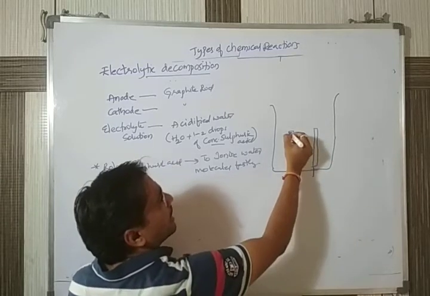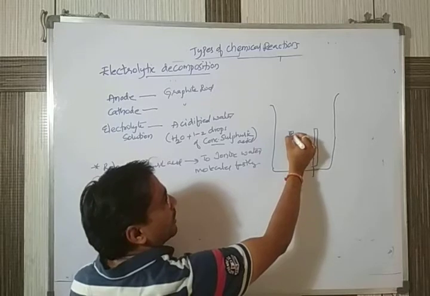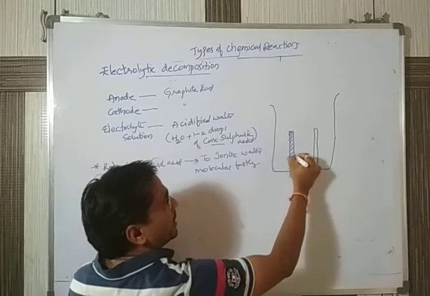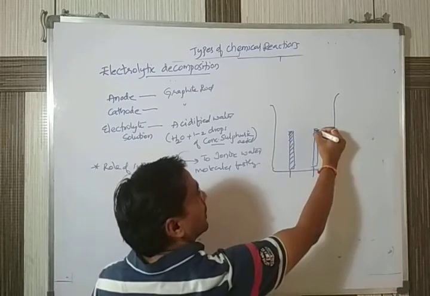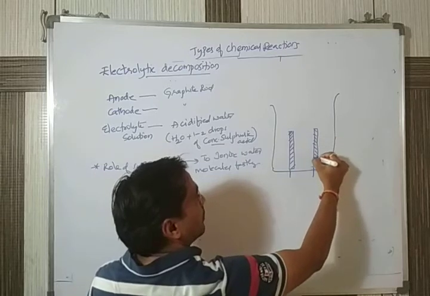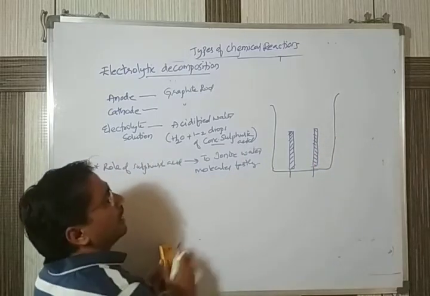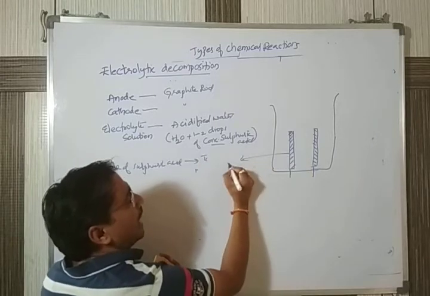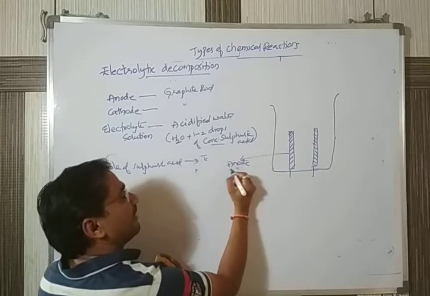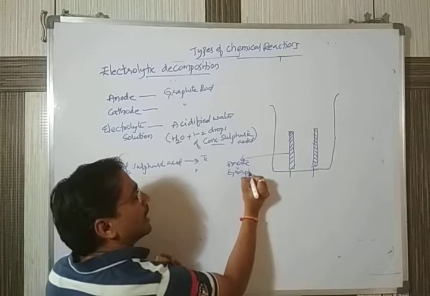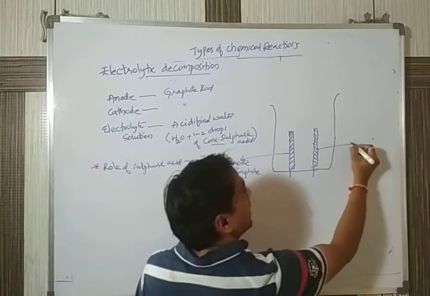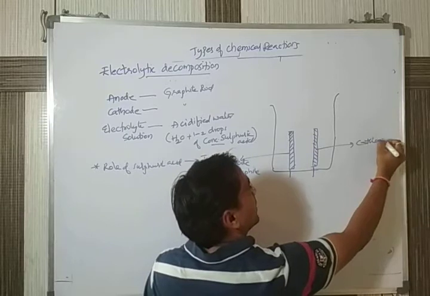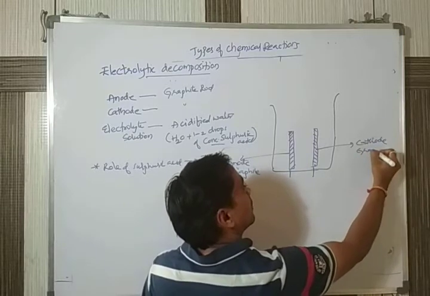One rod is acting as the anode, and the next one is the cathode, also a graphite rod.